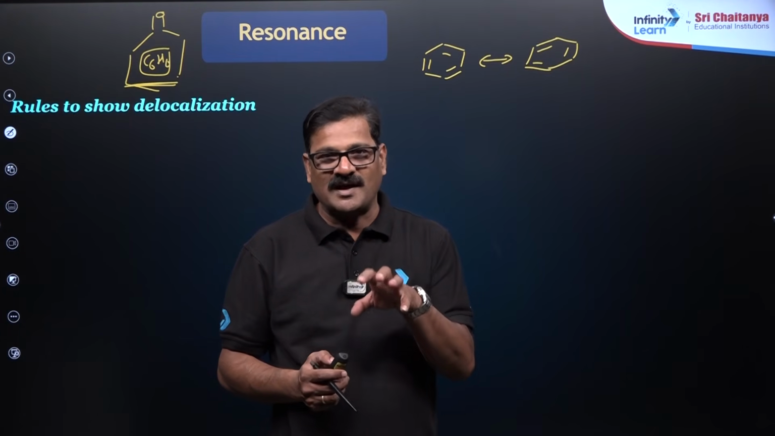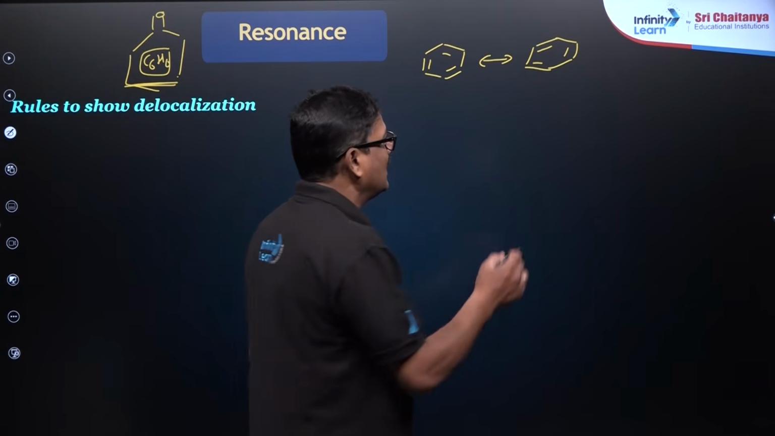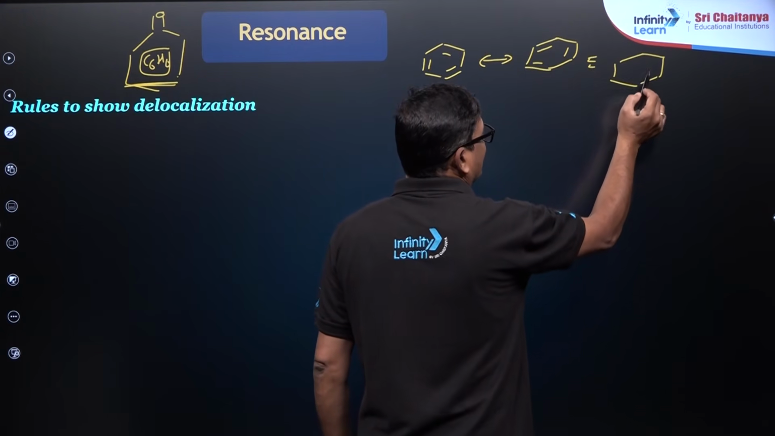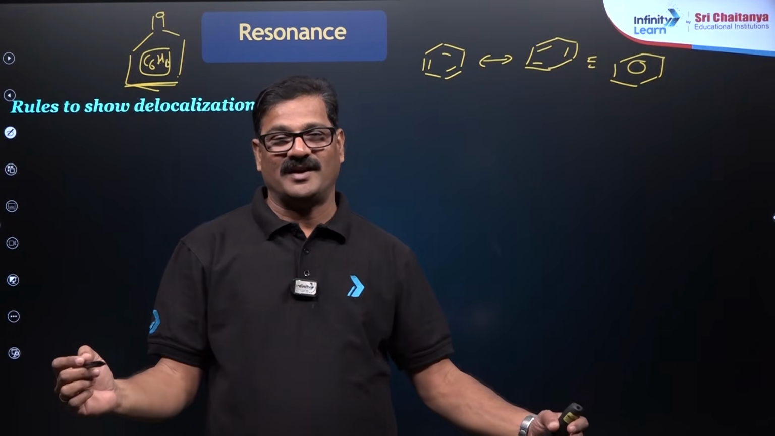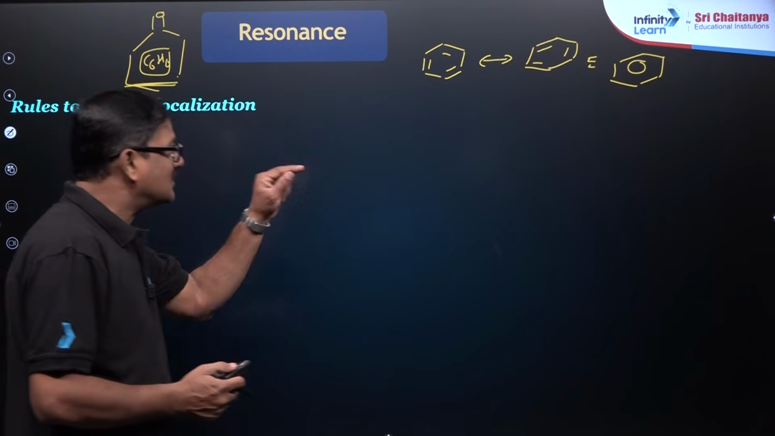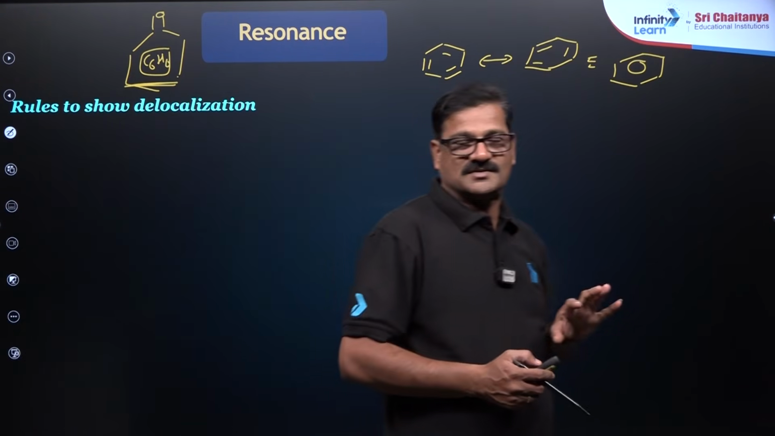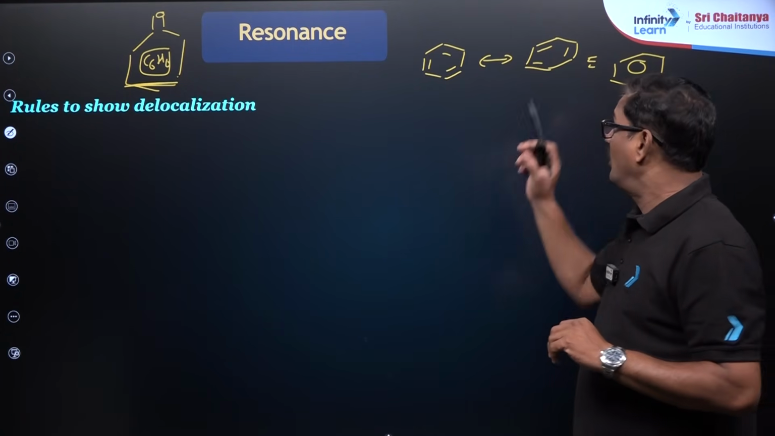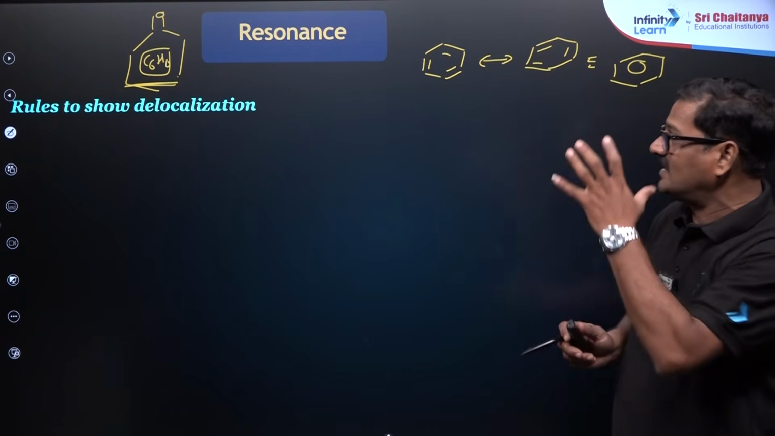To explain the actual properties of benzene, you have to draw both of these structures. And how will the actual molecule be? A molecule is going to exist like this. This is what is called a resonance hybrid. In this resonance hybrid, these two are called resonating structures, and this is called the contributing or canonical structures. How do we write these canonical structures?